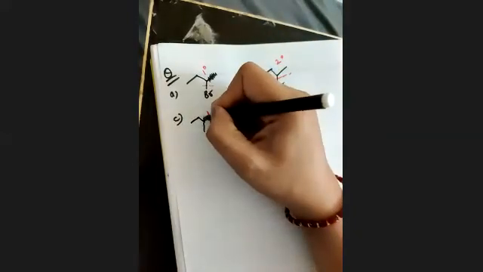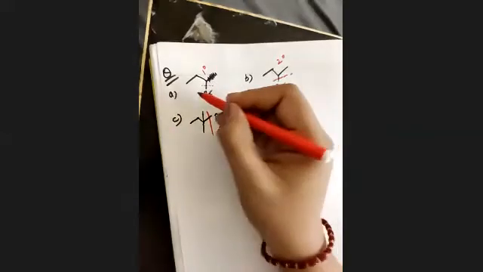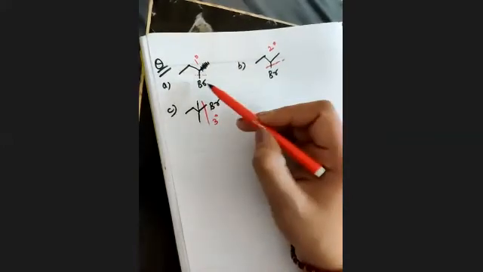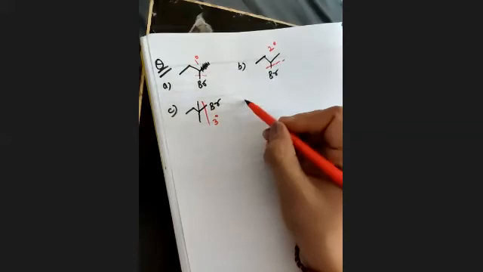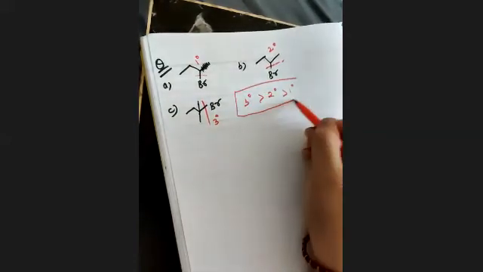Okay, let me just do some change, please, because these two compounds are the same actually. So now here we have a 3 degree carbocation. What is the first step? You just remove the halide group and consider which one is more stable. The first one is 3 degree, more stable than 2 degree, then this is 1 degree.